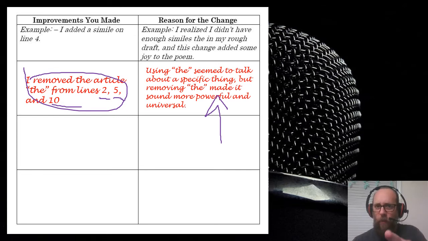Let me go through a couple more. If you're ready, if you're like, "Mr. Faber, I'm ready to go, I'm ready to write this thing," go ahead. But if you want to take a minute and look at my revised poem, I think it would be a good idea.